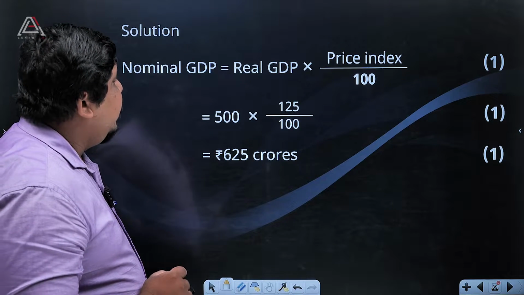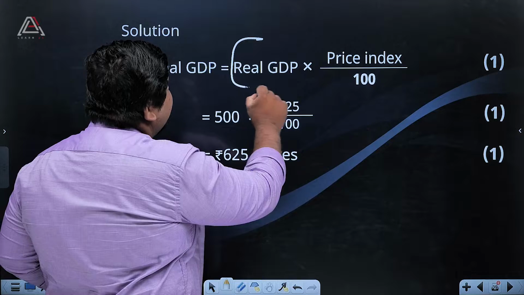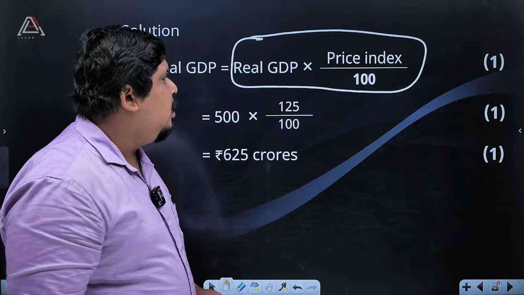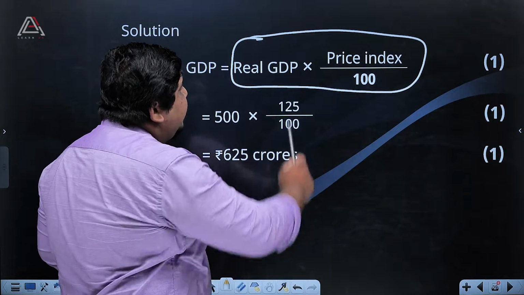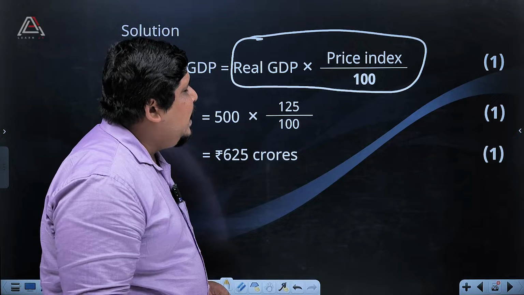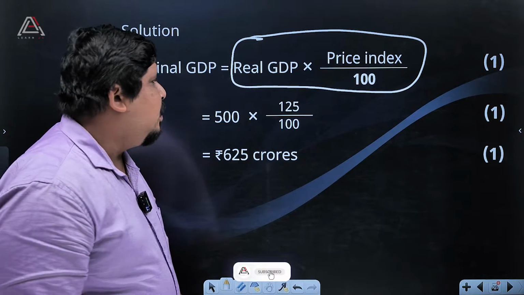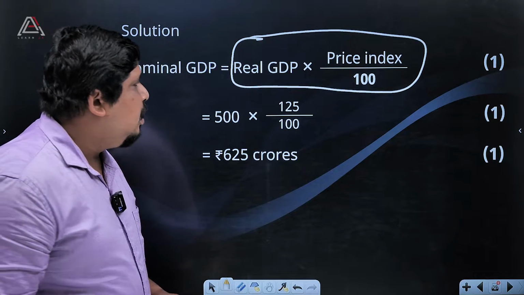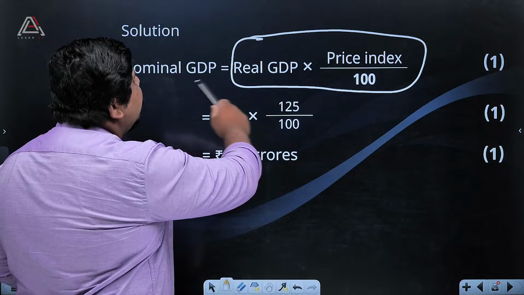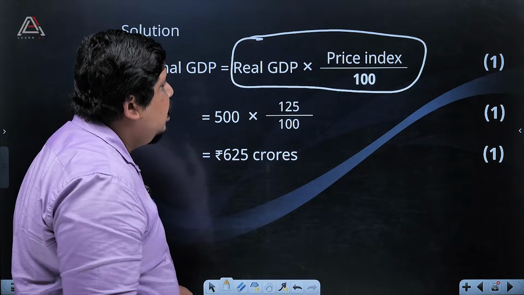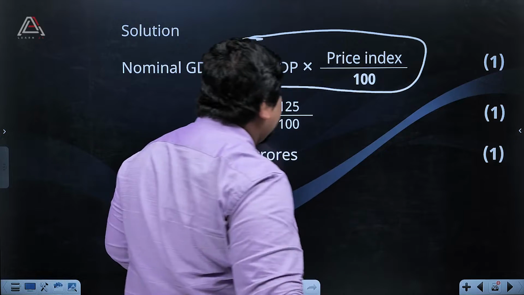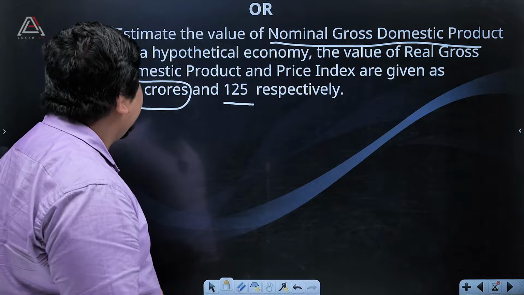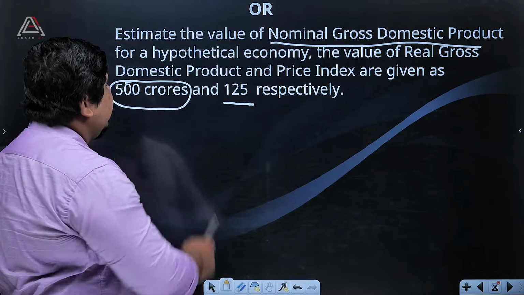The formula to find nominal GDP is: Real GDP multiplied by price index divided by 100. It's a very simple question, you can get the entire 3 marks. First of all, you have to write the formula, and that will get 1 mark. Next we put in all the details. Real GDP is given there, 500 crores.